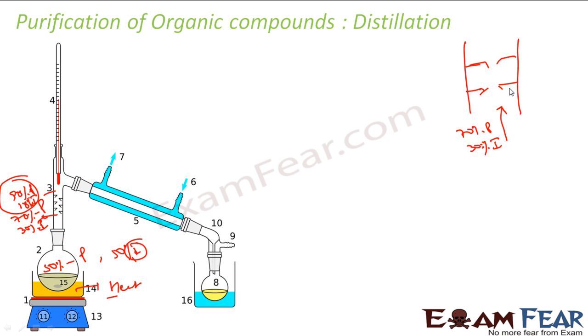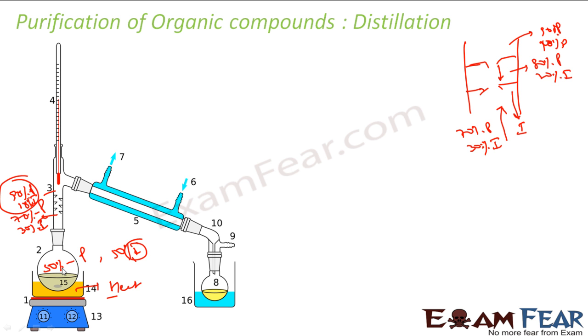This impurity will cool down further and come down. So in this area, let's suppose you'll have 80% pure and 20% impurity. Again this will be blocked, and again some impurity will come down. So here it will be 90% pure and 10% impurity. So the fractionating column makes things more and more pure.